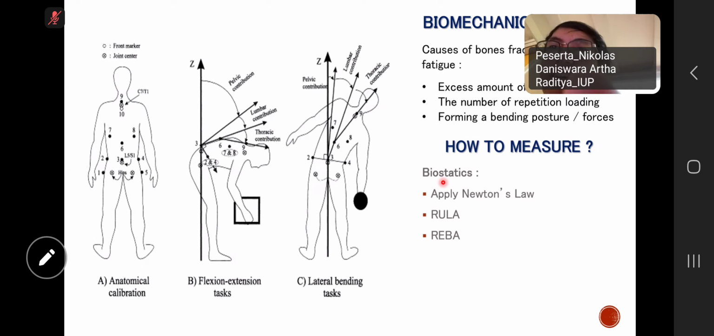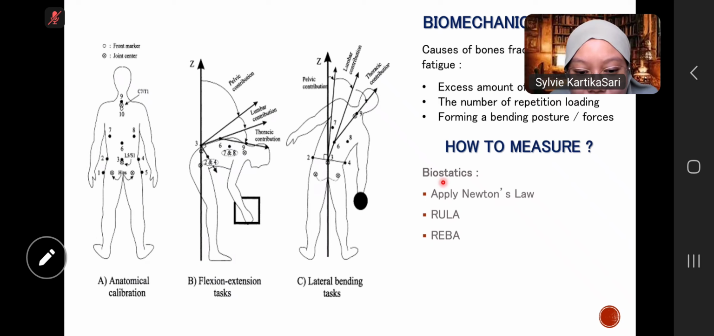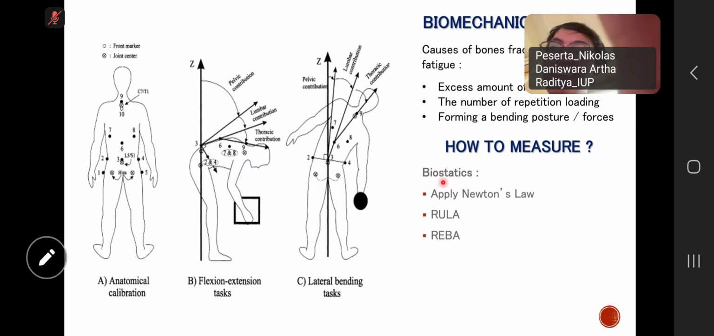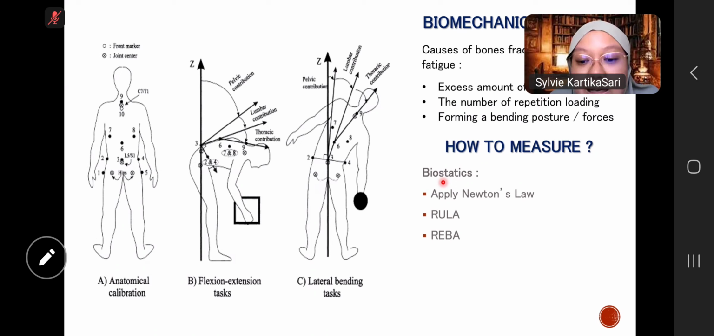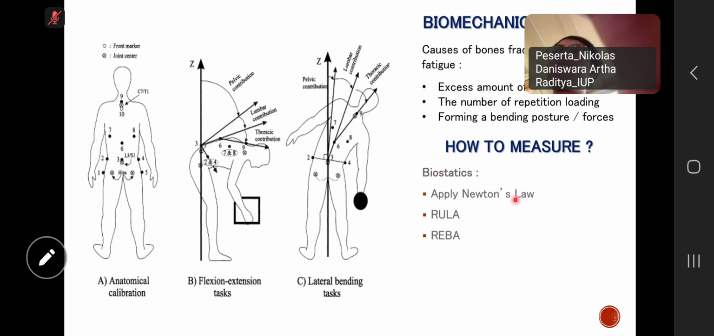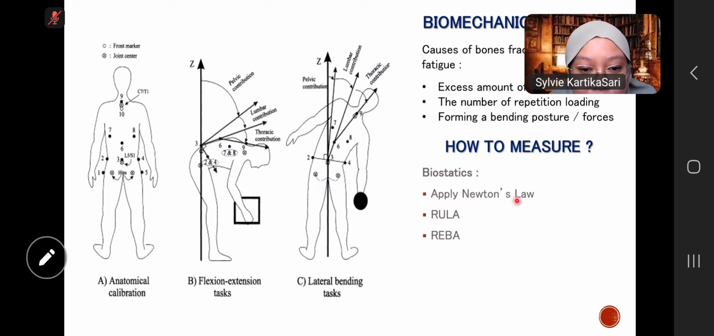Sorry, Bu, I don't know any. You don't know any of this? I don't believe you don't know about Newton's law. I think you studied Newton's law when you were in high school, perhaps. Do you still remember the first? Only the first.